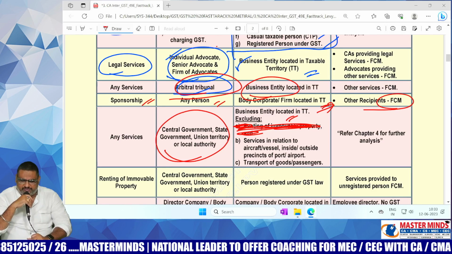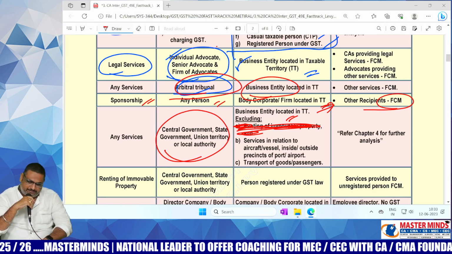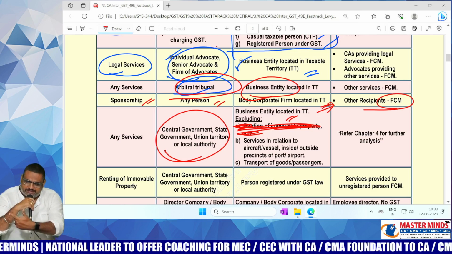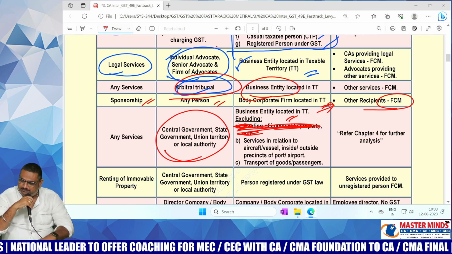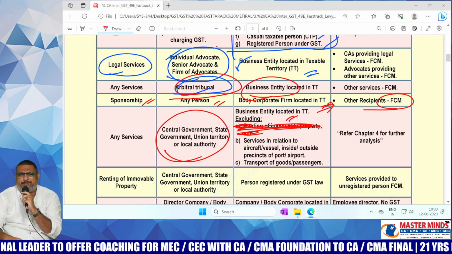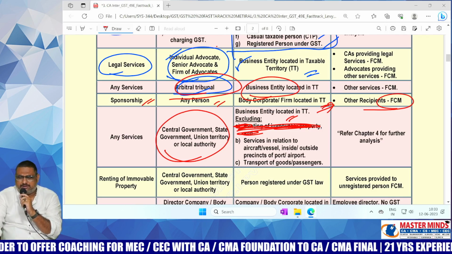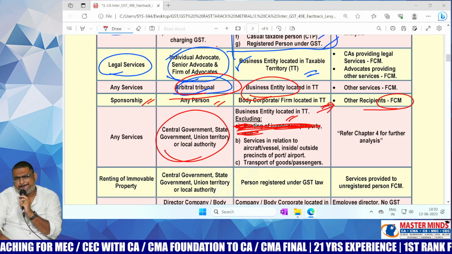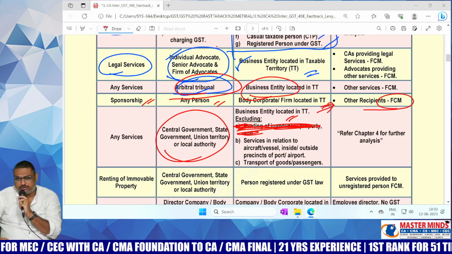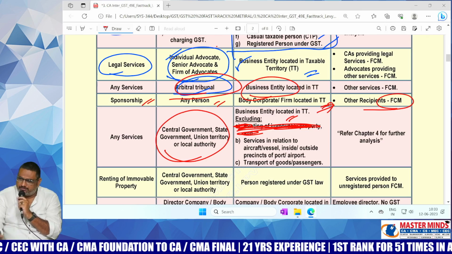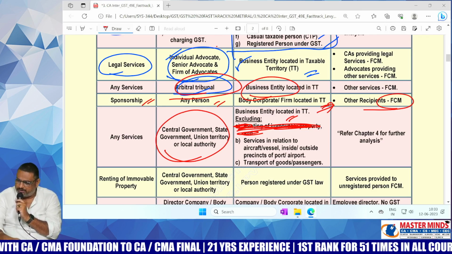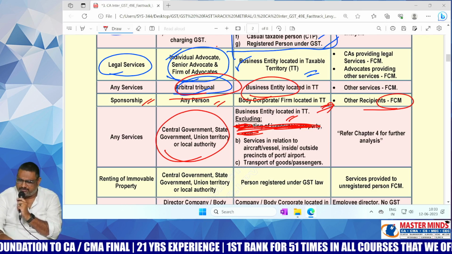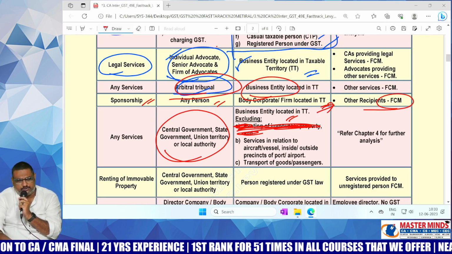Roads is not a service that is specifically provided to any person. Renting is separately given. Next point. Apart from renting, these types of services, certification works, some security services, spectrum license. Yes, spectrum license. That can also be a supply of service by the government to the business entity. So those things are covered under RCM and the recipient is liable to pay the GST.